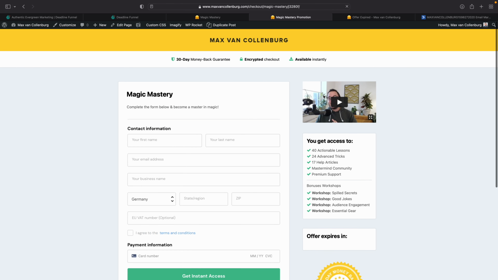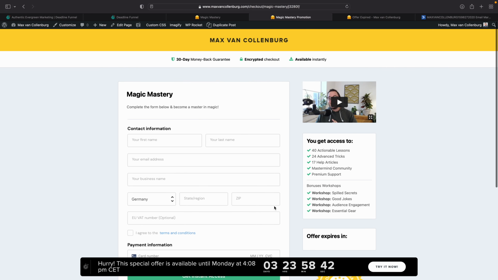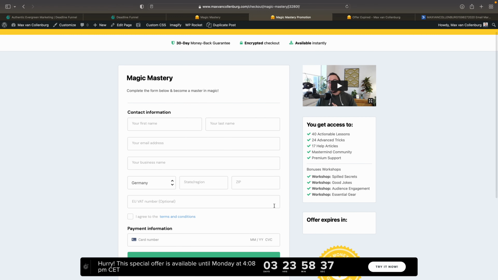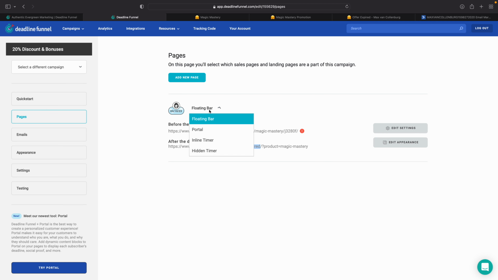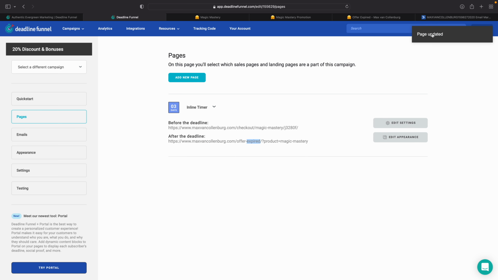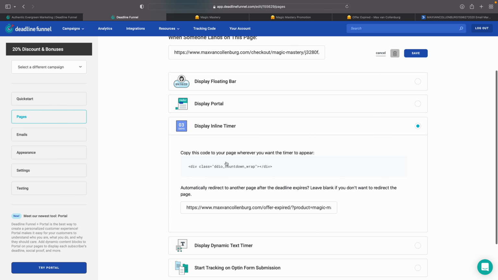If I will refresh this page now, then you see in the bottom here, we have this floating bar. And you can also style this, and I think it looks actually quite great. But I think, for example, here on the checkout page, I think it's a bit too disruptive. So what I want to do is I want to add an inline timer to this page. So what I'm going to do here, I change this to inline timer. And then you see over here, page updated. And then what I want to do here is I click here on edit settings. And this is the code that I need to add that inline timer to that page.